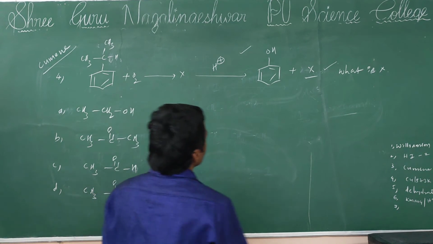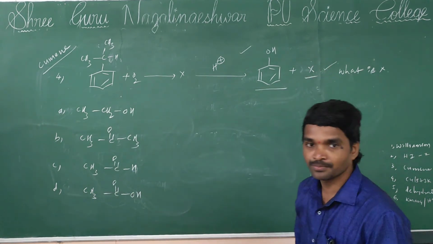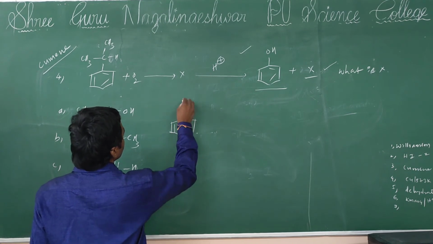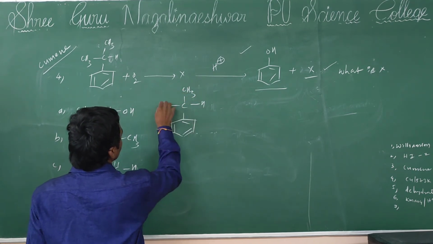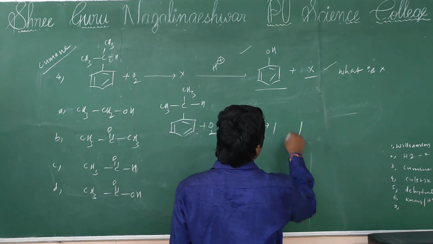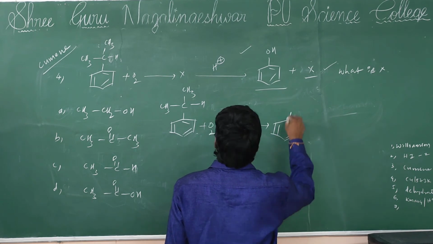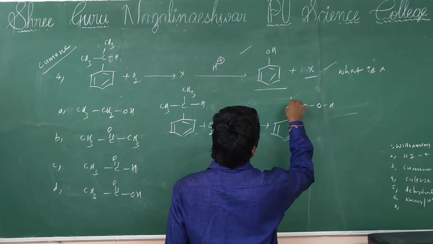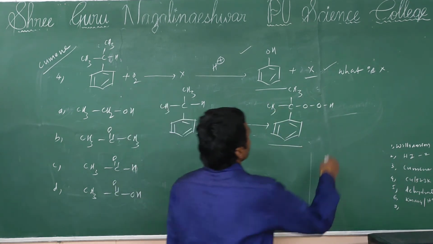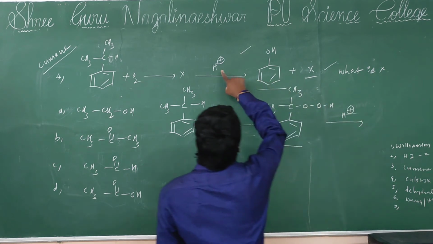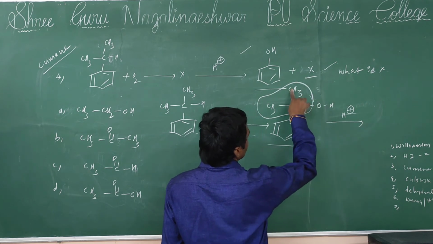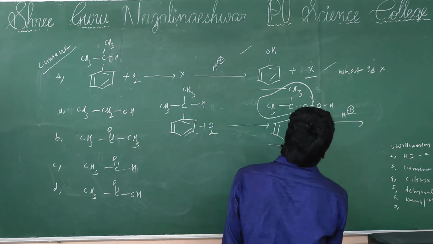from cumene. Phenol is formed. They are asking what is X, that is, what is the byproduct. So first cumene reacts with oxygen, cumene hydroperoxide will be formed, which further reacts with the acidic medium, then phenol plus acetone, CH3COCH3, will be formed.